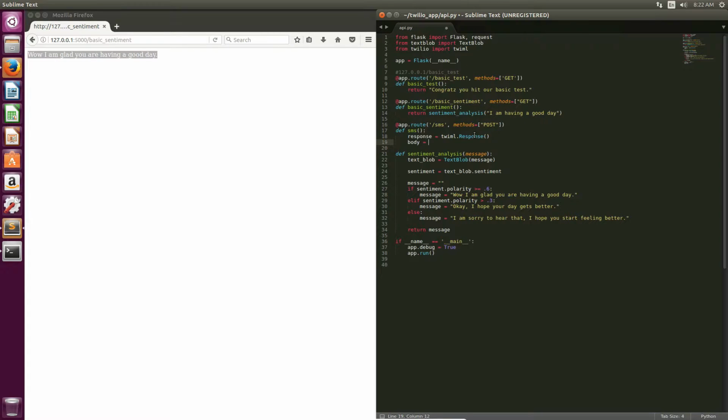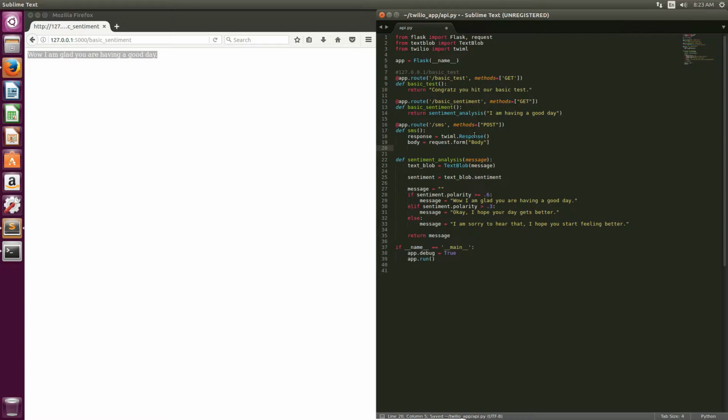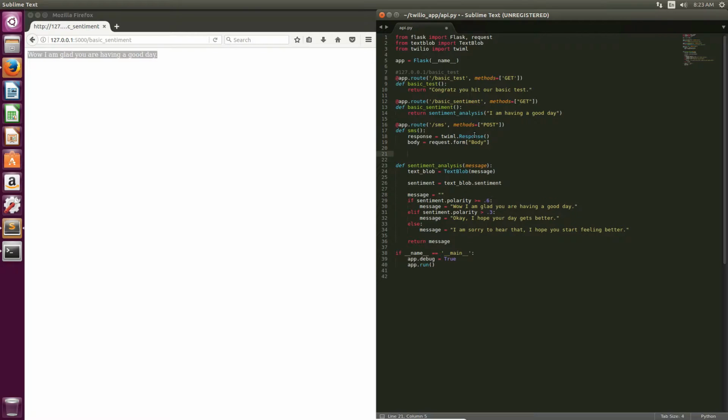We're going to get the body of the request. This is a POST request, and Twilio sends the body of the text message in the form of the URL, so that's going to grab the actual text. For fun, we're also going to grab the number that sent the text, because Twilio also saves the number.